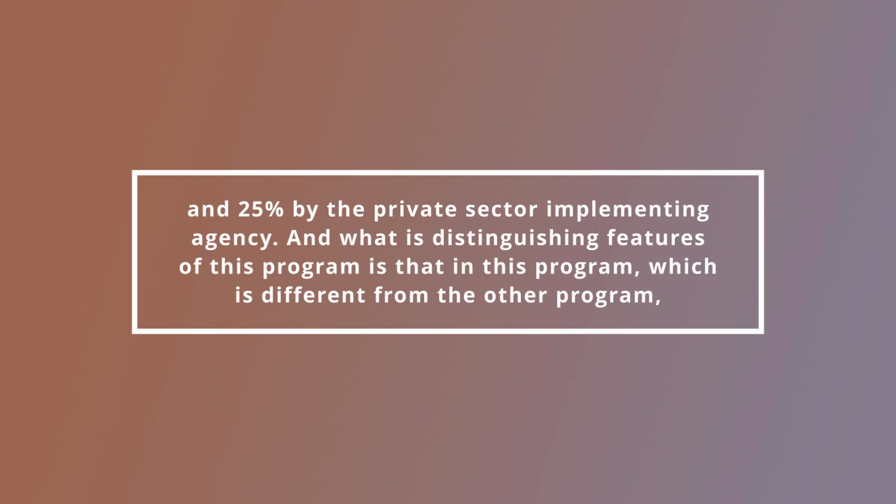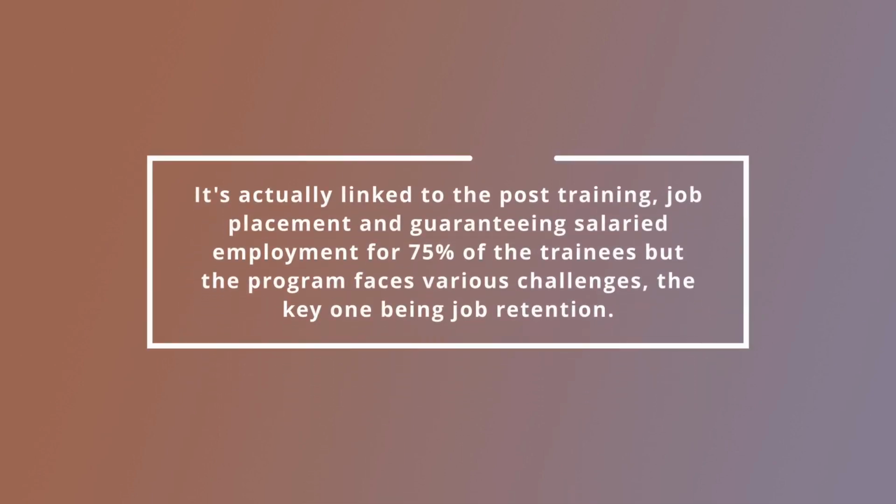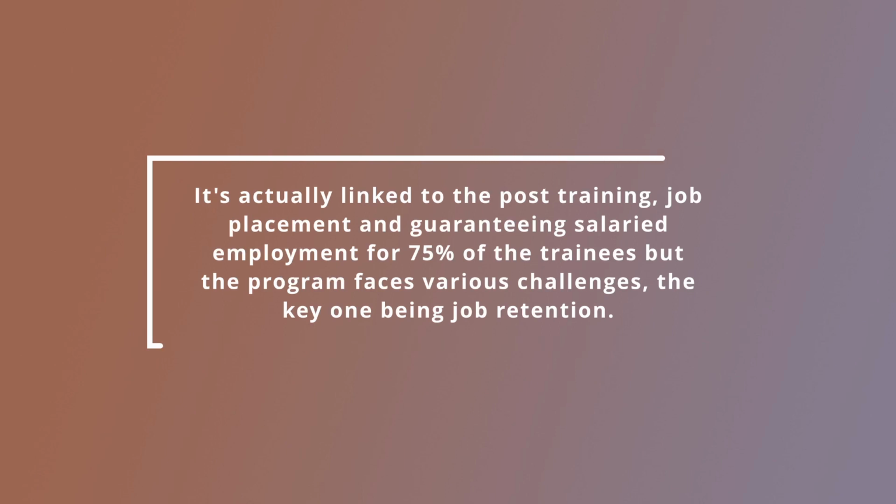And the distinguishing feature of this program, which is different from the other programs, is that it is actually linked to post-training job placement and guarantees salaried employment for 75% of the trainees. But the program faces various challenges. A key one is job retention.